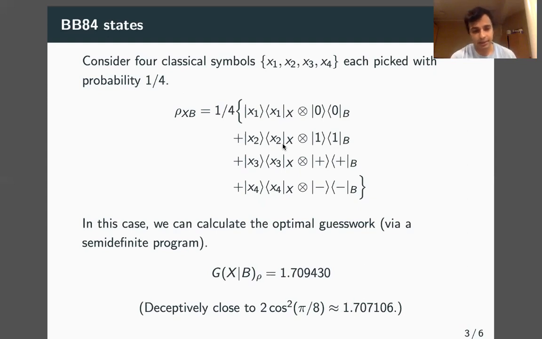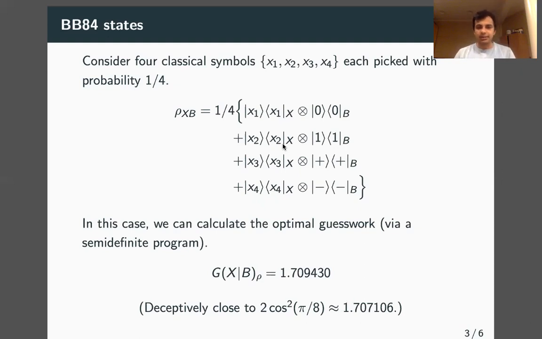In this case, we can calculate the optimal guesswork via our semi-definite program, and we get this particular value, 1.709, and so on. Initially, we were a bit dumbstruck because we actually thought this was 2 cos²(π/8), which makes sense, but it's actually not even related to that. How do we calculate this?